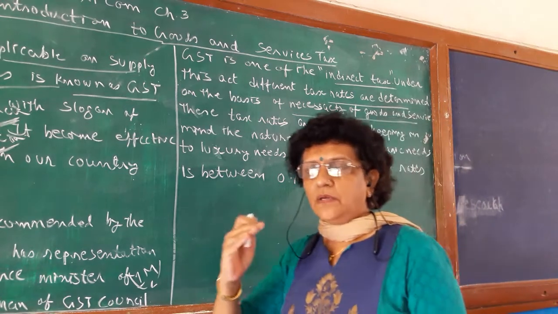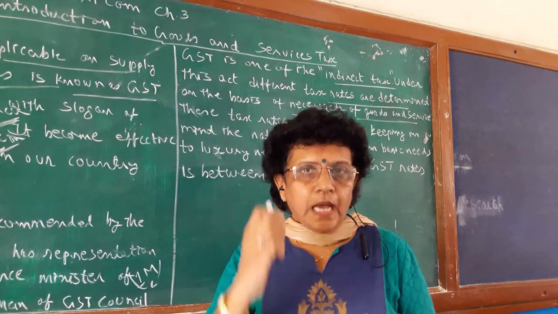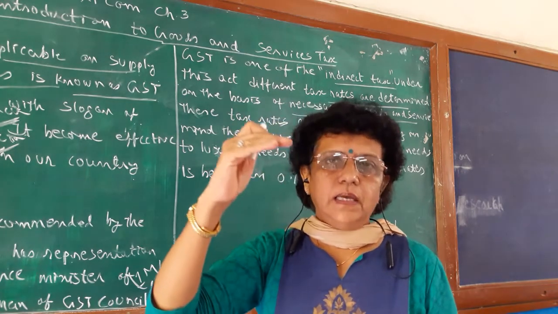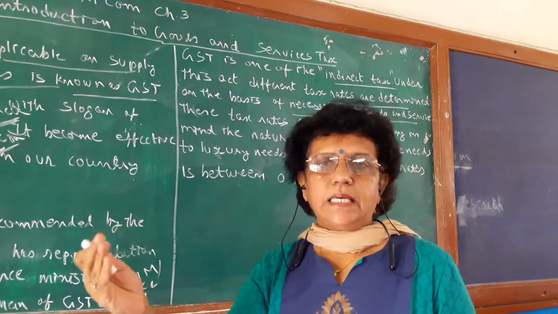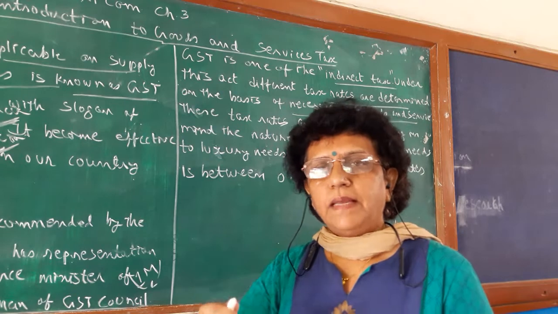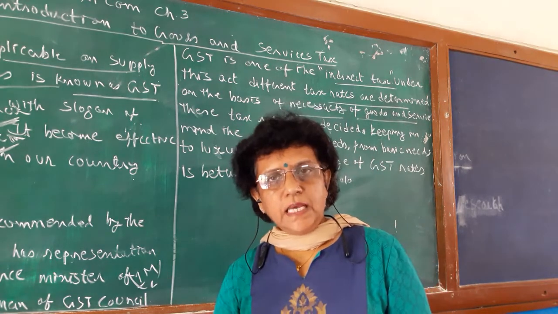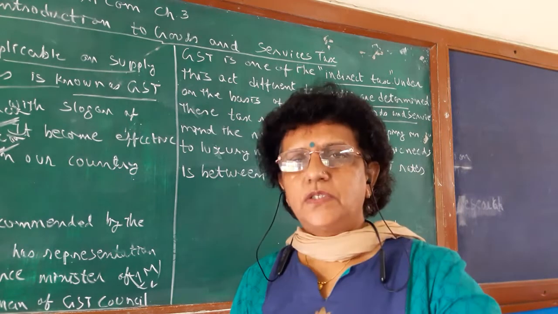Basic human necessities are taxed minimum, and the higher-order goods, luxury, comfort and what we can call avoidable goods, are taxed maximum. For example, cigarettes should be consumed minimally by people.